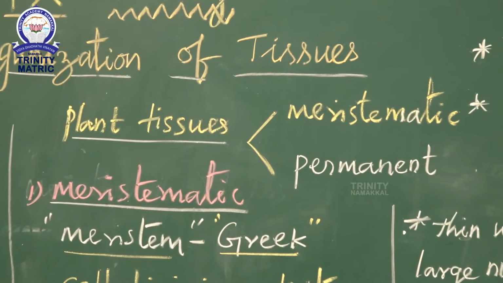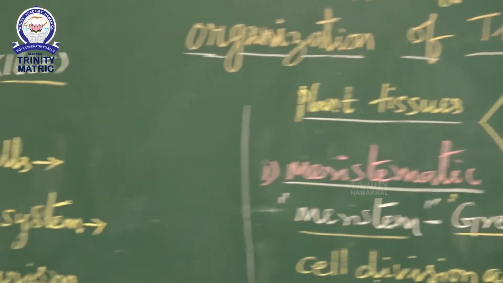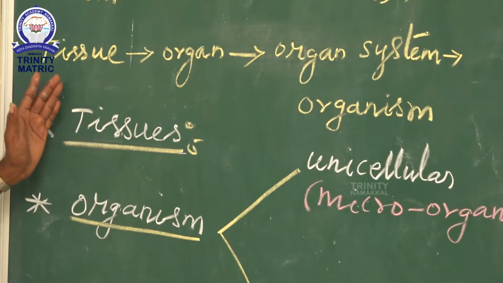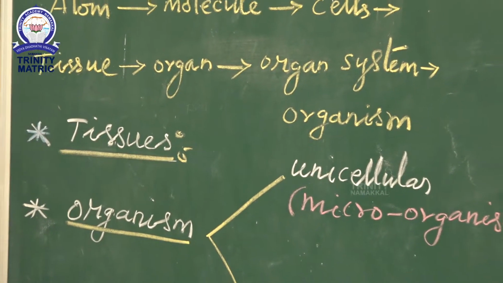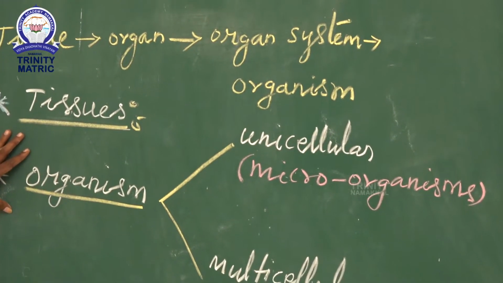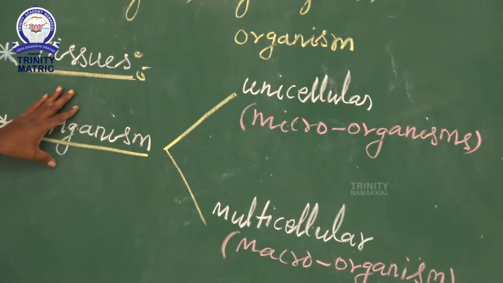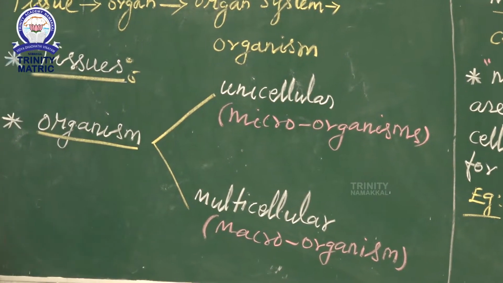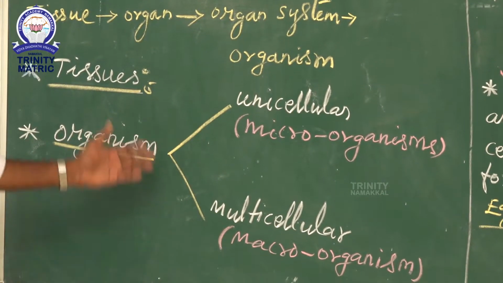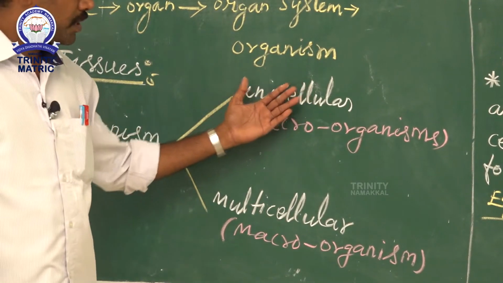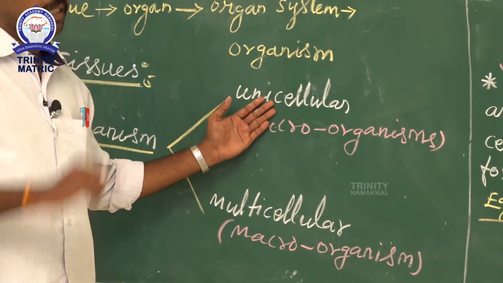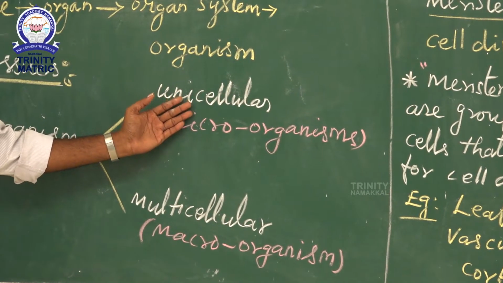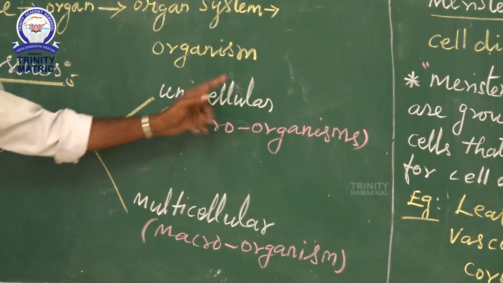Then what is meant by tissue? Already told you, tissue is a group of cells which united to form a tissue. Next one, organism. Organisms can be classified according to the number of cells. The first is unicellular. Unicellular means made up of a single cell or one cell. So some organisms, whose body is made up of a single cell, are called unicellular.